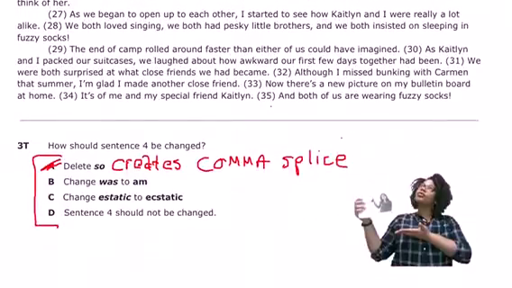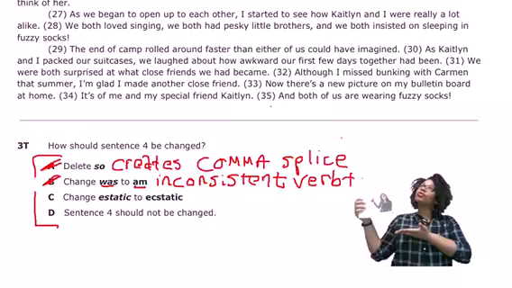So I'm going to eliminate B, because that would be an inconsistent tense throughout the passage. Remember that with an editing question, you can only make, with the answer you choose, that one change. You don't make that change and whatever else needs to be changed. So if that change, like this one in B, creates inconsistent verb tense, you eliminate that answer choice.